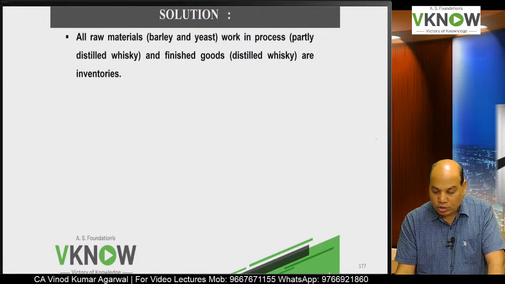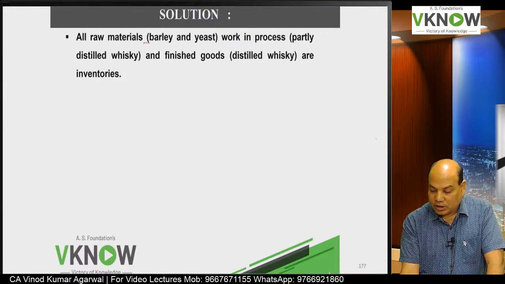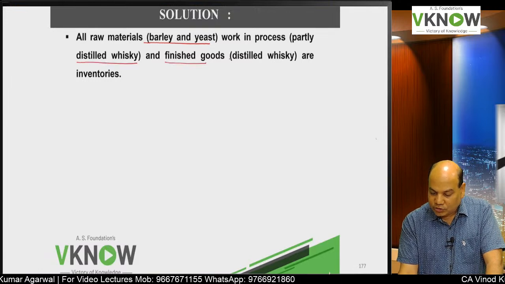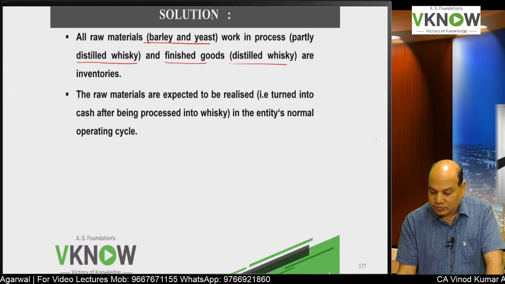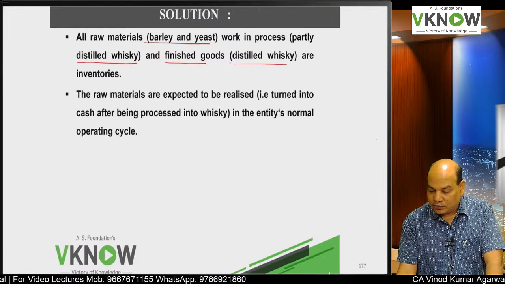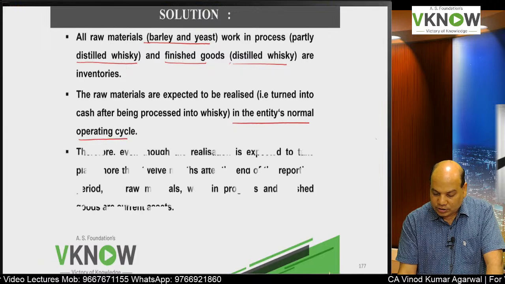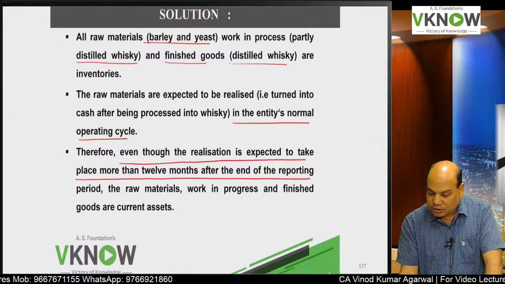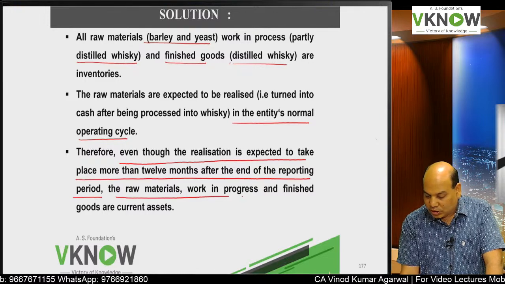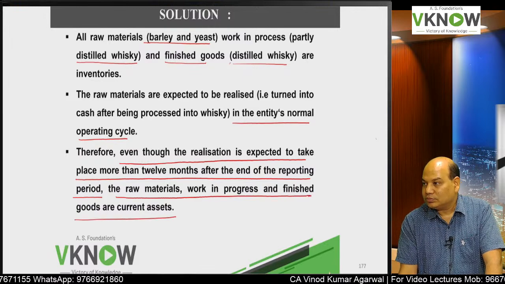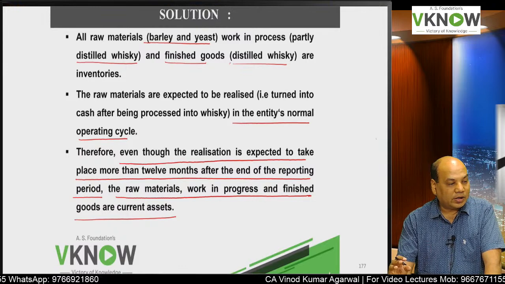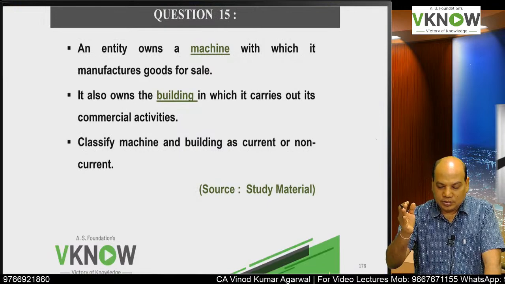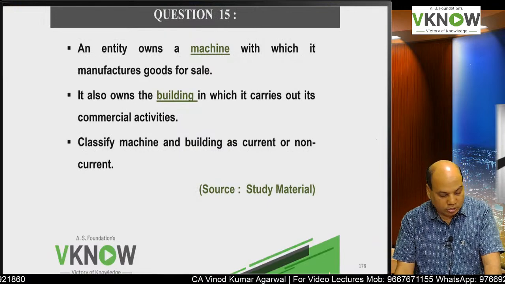So the answer is all raw material, barley and yeast, work in progress which is partly distilled whiskey, and finished goods which is distilled whiskey, are inventories. The raw material is expected to be realized in the entity's normal operating cycle. Therefore, even though the realization is expected to take place more than 12 months after the end of the reporting period, this raw material, WIP and finished goods will be treated as current. If the normal operating cycle itself is 24 months, then take that as a cutoff for identifying current or non-current.